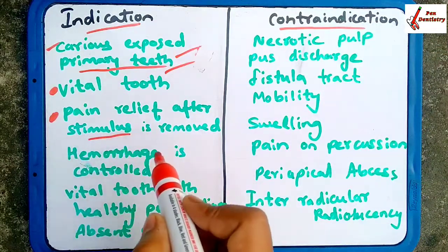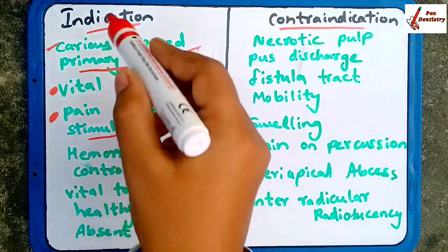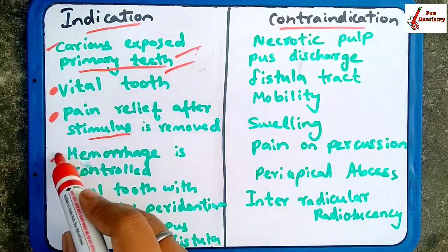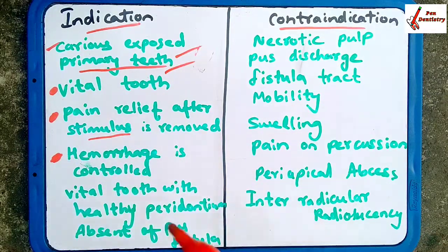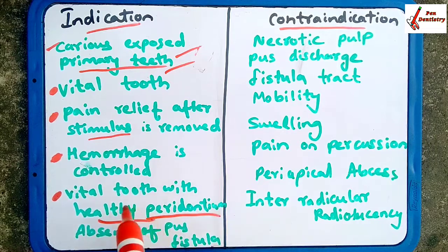Hemorrhage is controlled. When the hemorrhage is controlled, then pulpotomy is done. When the periodontium is healthy and the tooth is vital, then pulpotomy is done. Absence of fistula. If the pus is not there, fistula is not there, then pulpotomy is done.